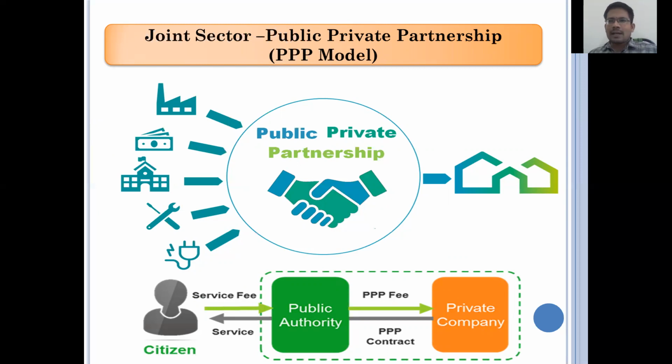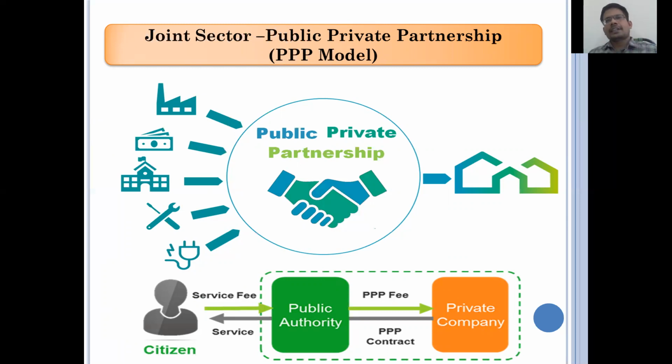See, the best example is the international airport in Hyderabad. This international airport is in the PPP model, that is the public and private sector model. A Malaysian company has some 60% of the partnership, the state government has 18%, the central government has 18%, and the remaining 5% is held by private individuals. It means there is a public private partnership in the Rajiv Gandhi International Airport in Hyderabad.